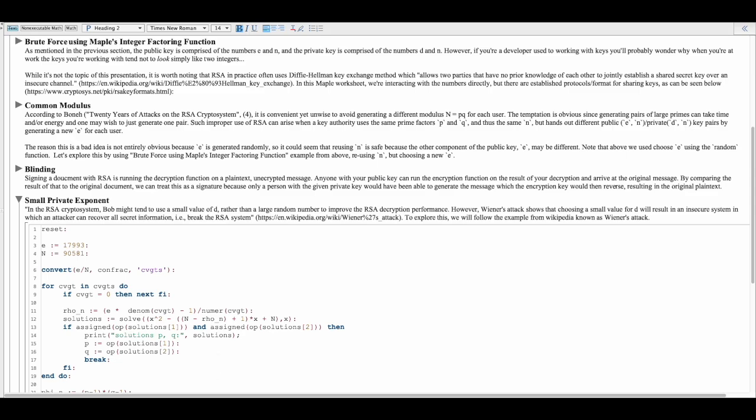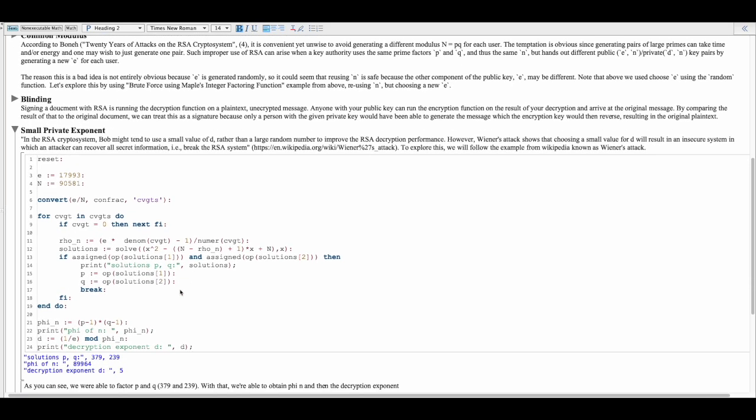Basically this attack, I took it from Wikipedia. They were just using mathematical terms, and I actually wrote it in Maple here. But long story short, we have N and E. We use continued fractions, and here in Maple we wind up with a list of convergents.